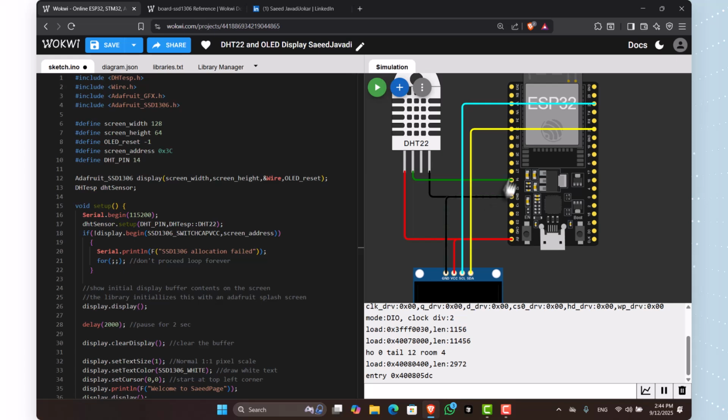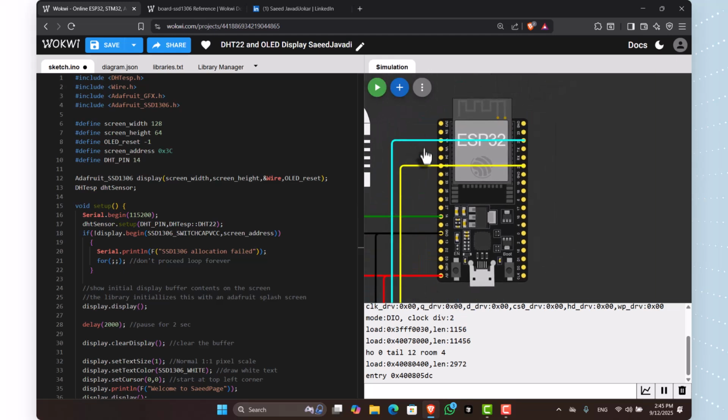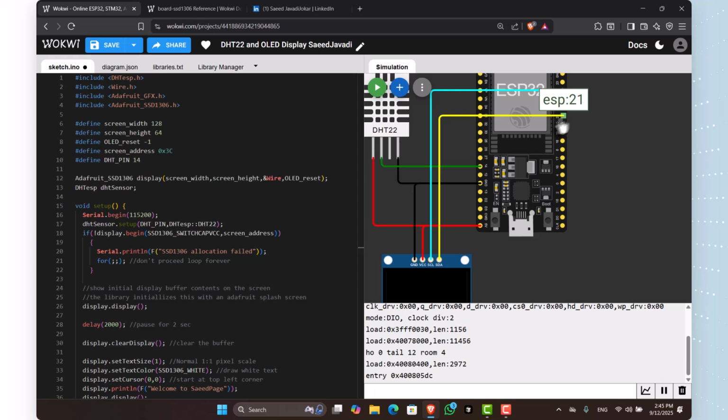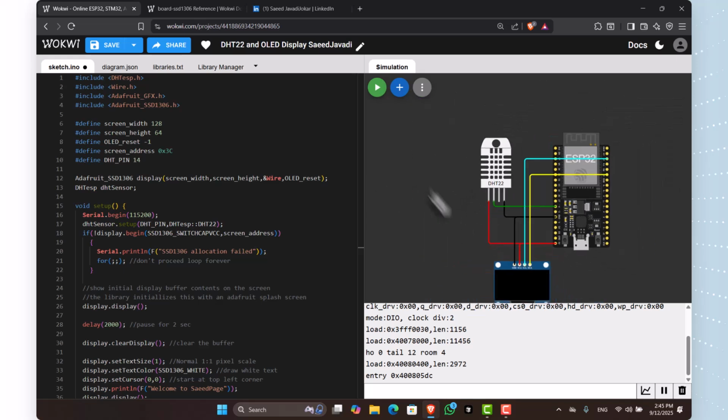First of all, I will describe my wiring. We have four pins on our OLED display: GND, VCC, SCL, and SDA. Just like this: SDA to 21, SCL to 22, VCC to 5V, and GND to GND. And our DHT22 is very easy too. VCC to 5V, GND to GND, and the data pin is connected to pin 14 on our microcontroller, I mean the ESP32. Okay, very well, this is our wiring.